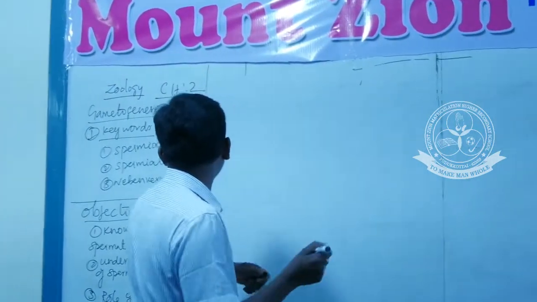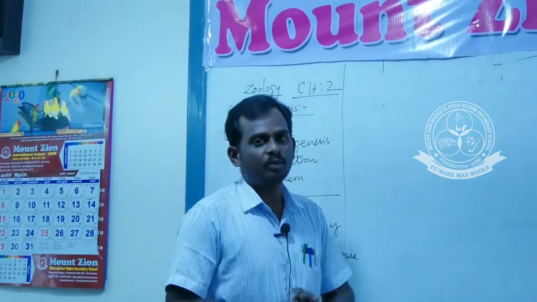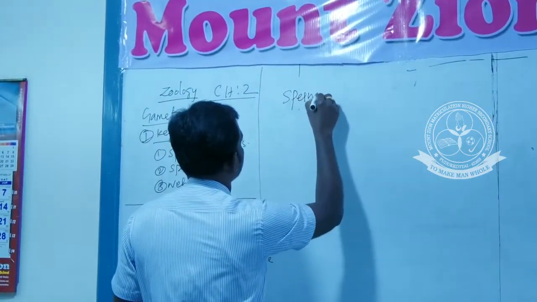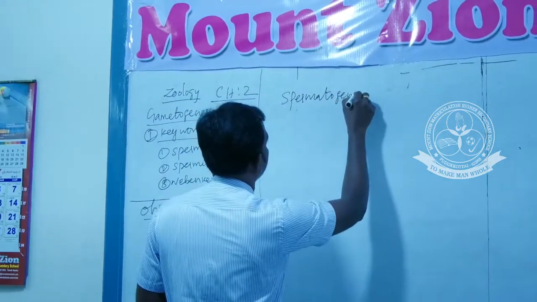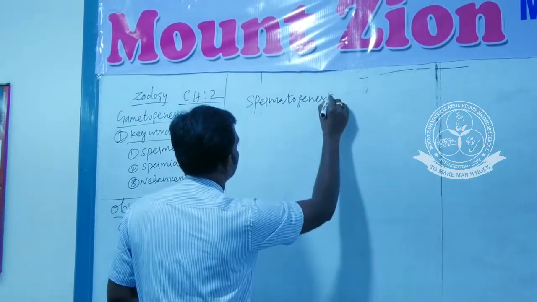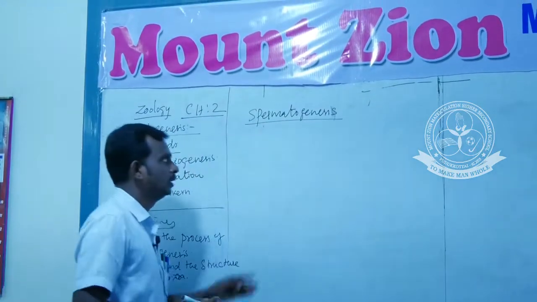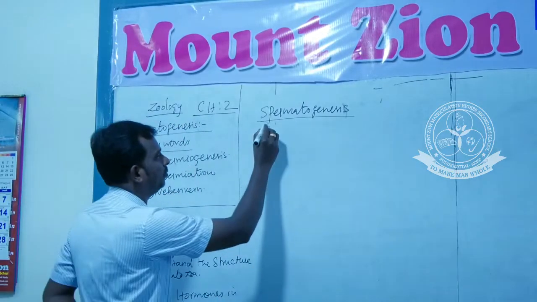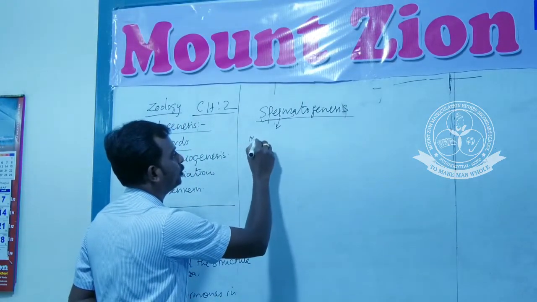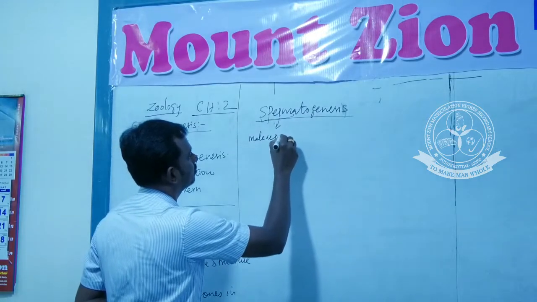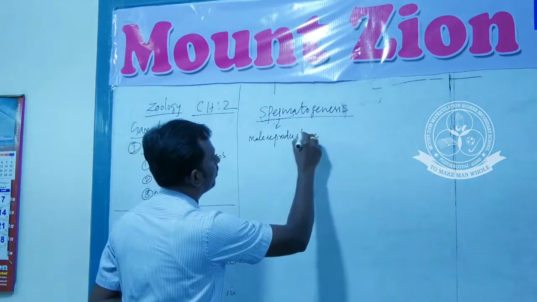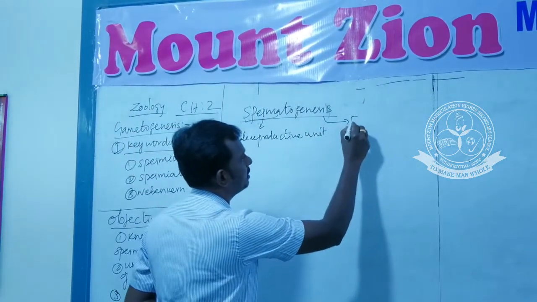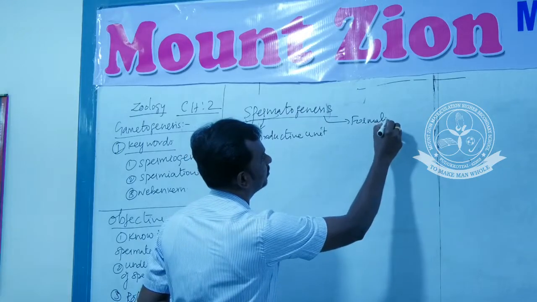The first one is gametogenesis. The first part of gametogenesis is spermatogenesis. Spermatogenesis: sperm means male reproductive unit, and genesis means formation.